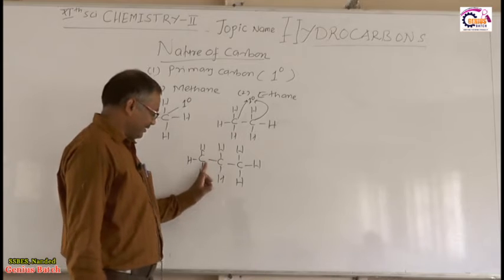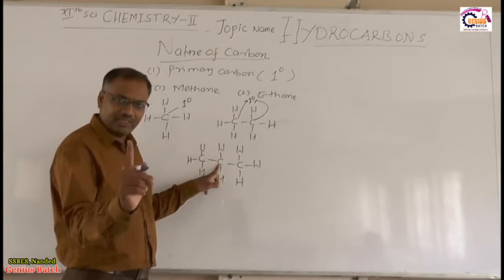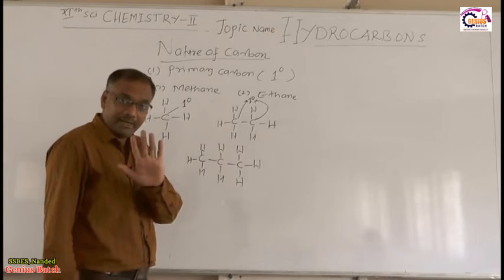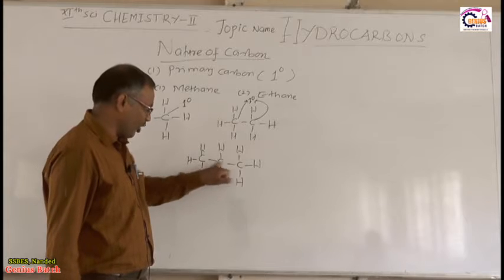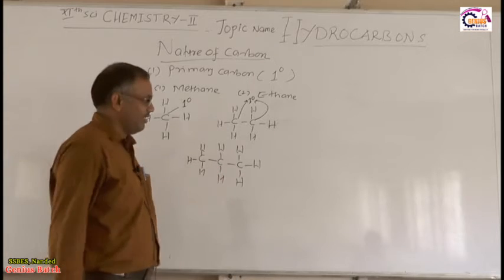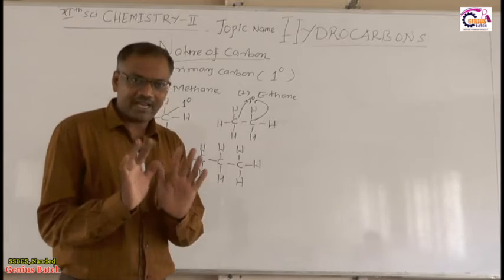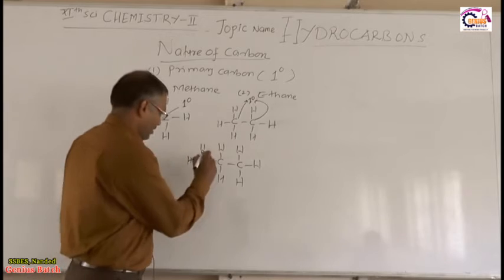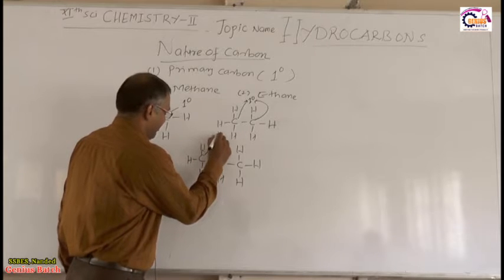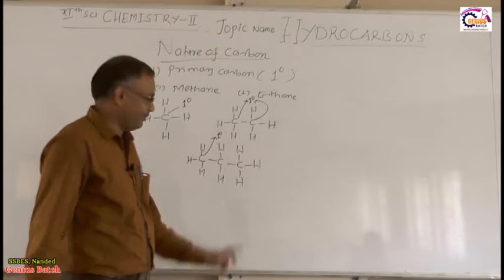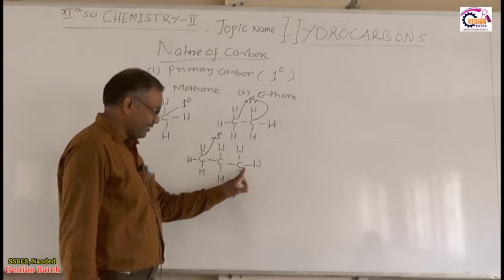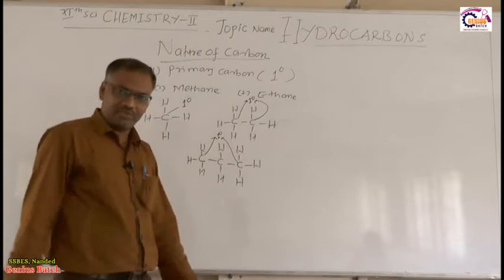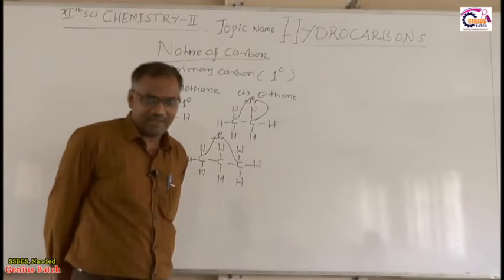You will observe that this carbon atom is attached to only one other carbon atom. This carbon atom is attached to only one other carbon atom, but this carbon is attached to two other carbon atoms, right? So what is our definition of primary carbon atom? The carbon atom which is attached to only one other carbon atom. So therefore this is the primary carbon atom, right? Now this carbon atom is attached to only one carbon atom. So therefore this is also an example of primary carbon atom.